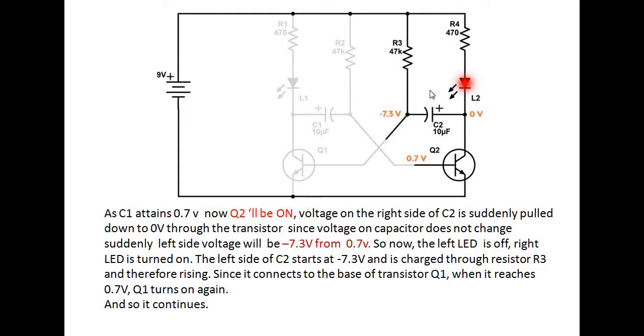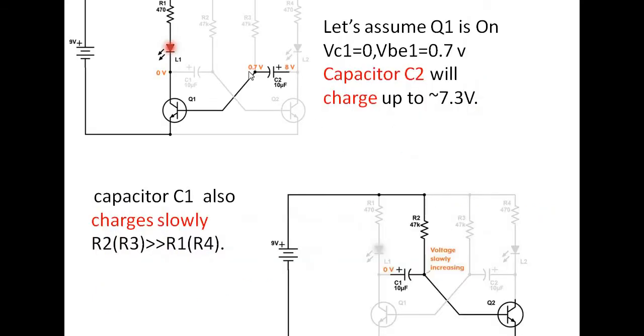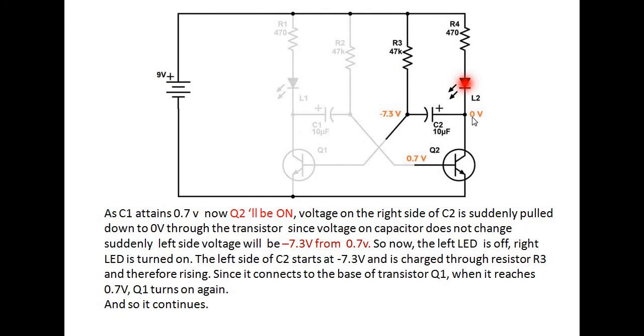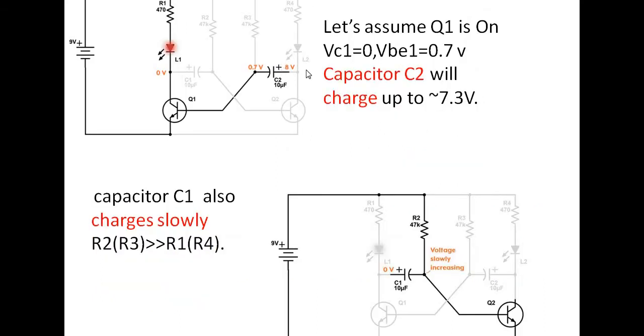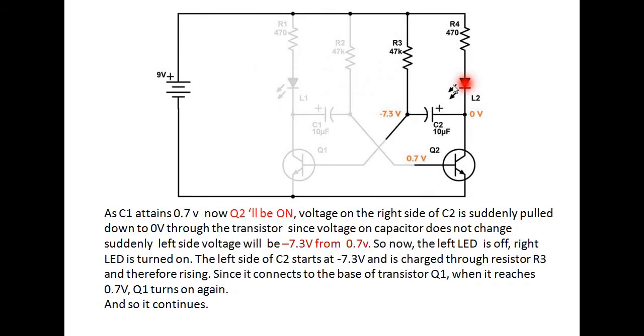What this capacitor is supposed to do is take the same 7.3 and reflect it at the other end. Look at the voltage difference here, 8 minus 0.7, 7.3. In a similar way, look at the difference here, 0 minus 7.3, it is still 7.3. So here it is 7.3, here also it is 7.3. The capacitor is not changing its voltage in no time, so it is going with the same voltage. But look here, what will happen? This is a negative voltage.